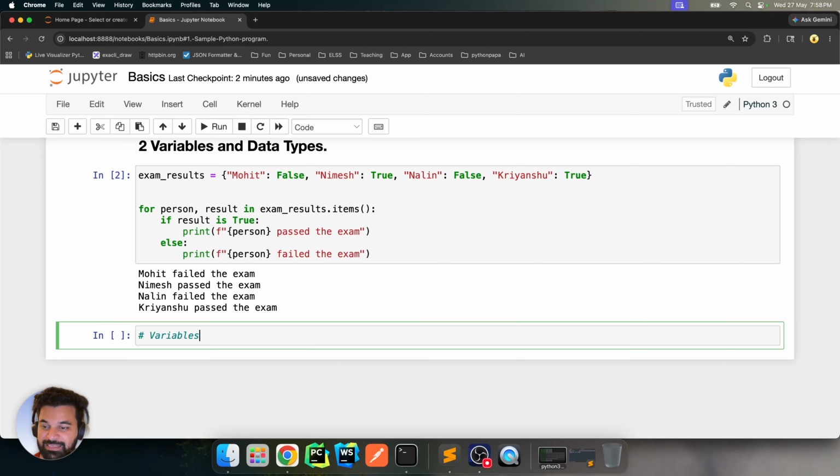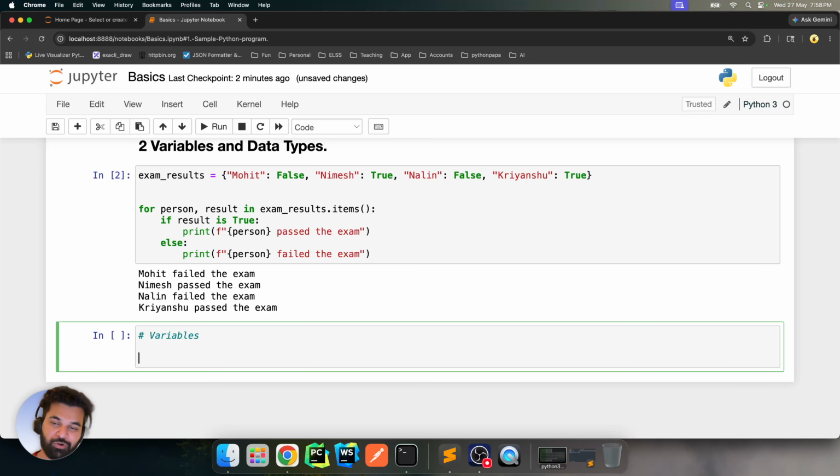Variables are not really storing things, they are pointing to an actual thing which exists in memory. Because variables are names, right? But in Python there are rules that you have to follow if you want to create names. One rule is that it can only contain letters, alphabets, digits, and underscores.